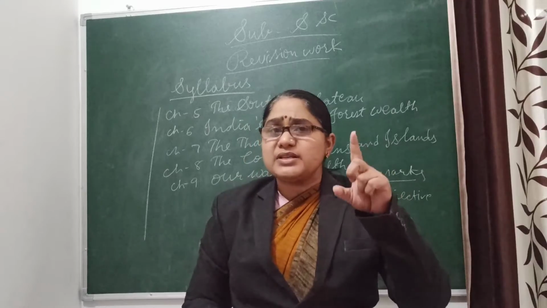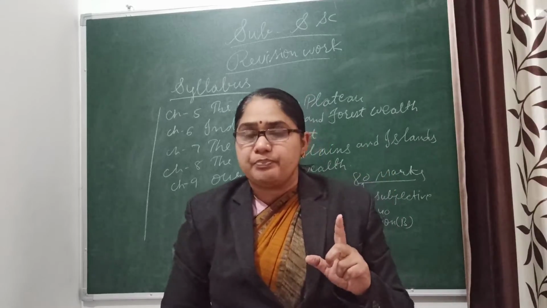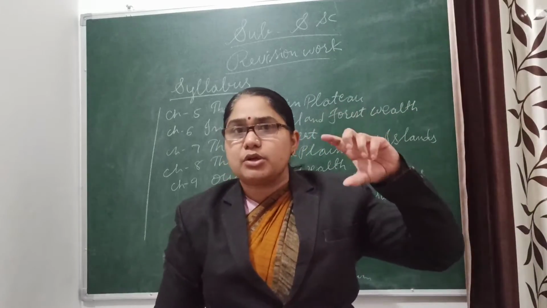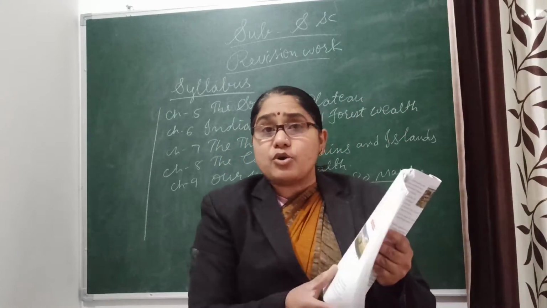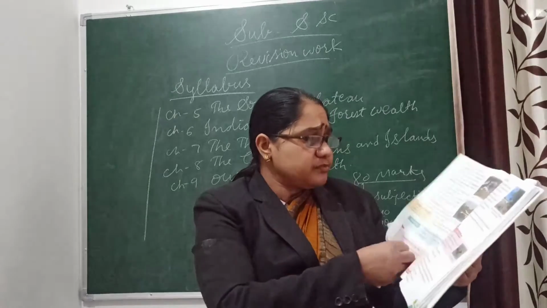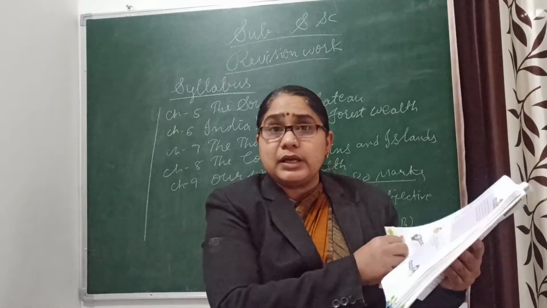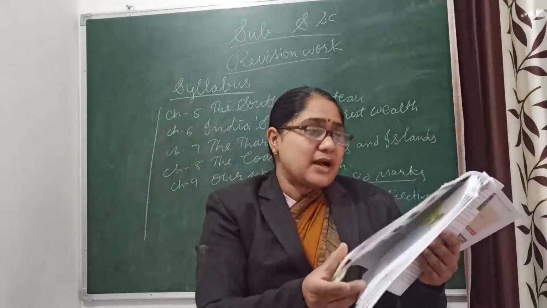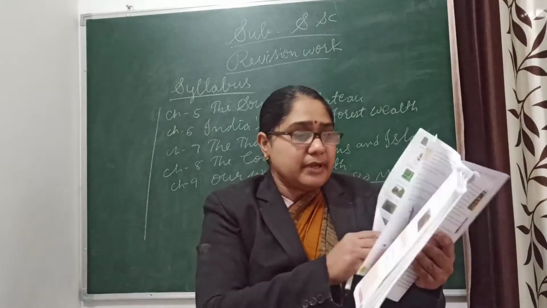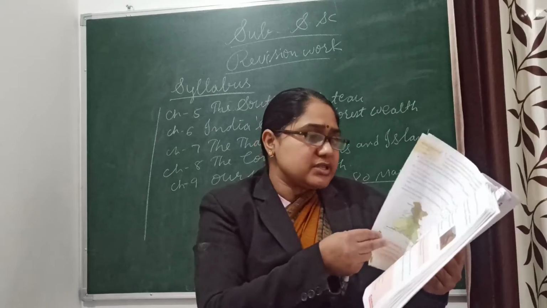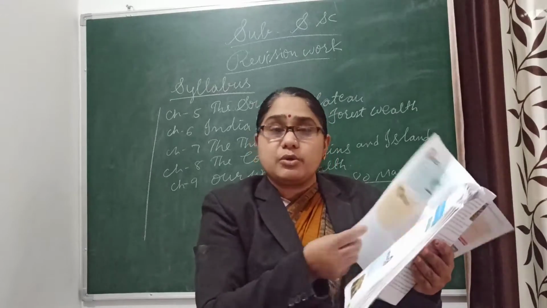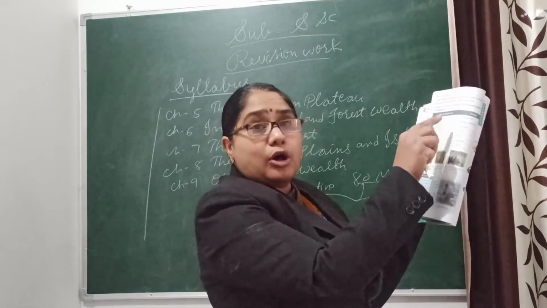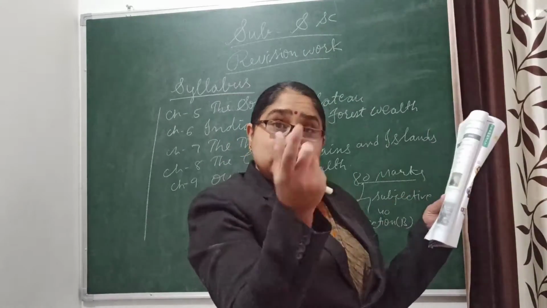One table you prepare from chapter number 6, about the national parks. That table is given in chapter number 6. In that table you get the national parks and where they are located. Where these national parks are located, you just learn it, because that may come in your match the columns. For example, on page number 50: Jim Corbett National Park, where is it located? Uttarakhand.